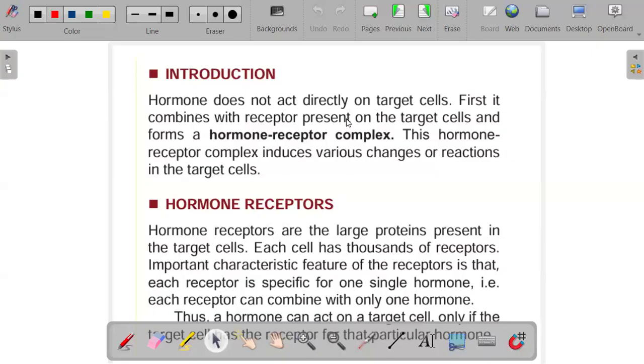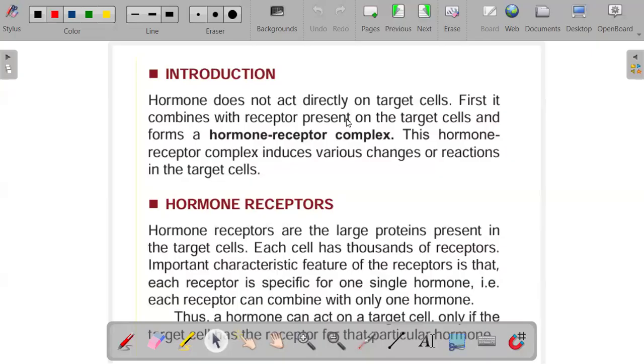Okay, so it doesn't just act on any receptor as long as it's a receptor, but it's specific. So you find that these hormone receptors are situated in various areas. So where are these hormone receptors situated? So these are situated either in a cell membrane or in the cytoplasm or in the nucleus of the target